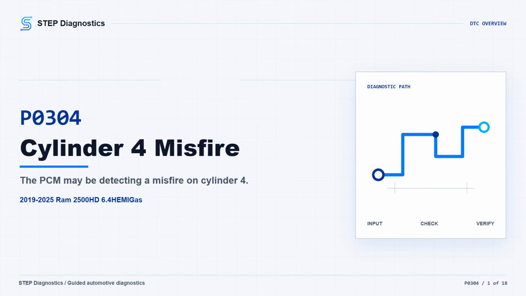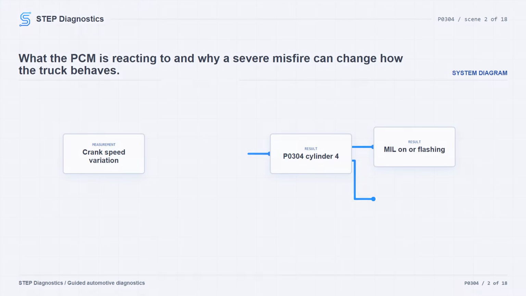On this 2019 to 2025 Ram 2500 HD with the 6.4 HEMI gas engine, P0304 means the PCM is seeing a possible misfire on cylinder 4. The truck may run rough, hesitate, shake, or turn the MIL on, and if the misfire is severe, the MIL can flash. Broadly, this can come from possible ignition, fuel, air, mechanical, oiling, VVL, wiring, or PCM control issues, so don't jump